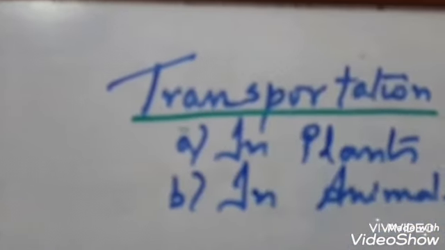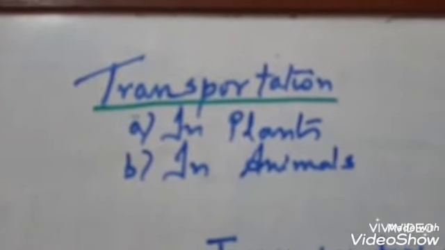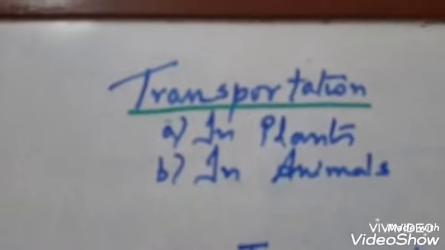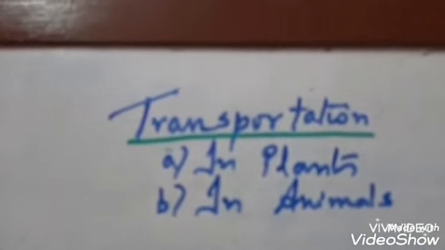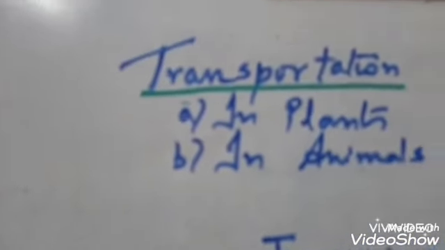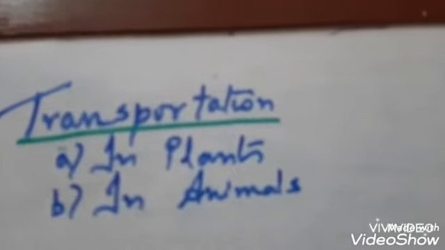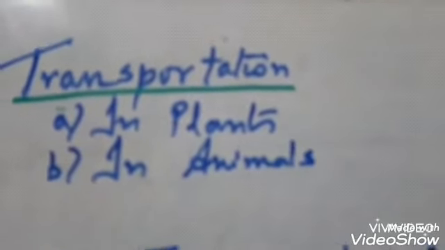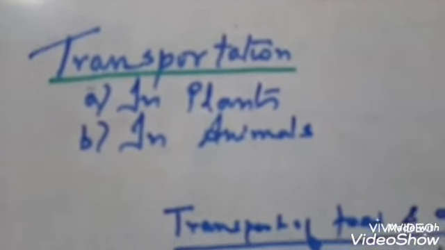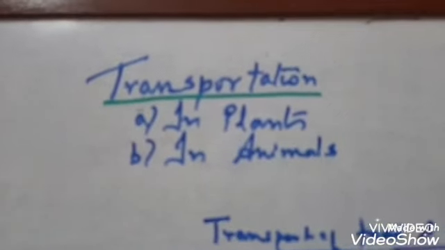So children, today's first topic is transportation. Transportation in plants and animals. At first I will describe transportation in plants. Now first, what is transportation? Transportation is the movement of glucose, oxygen and other organic and inorganic substances from one part of the body to the other part. So this is internal transport of materials.